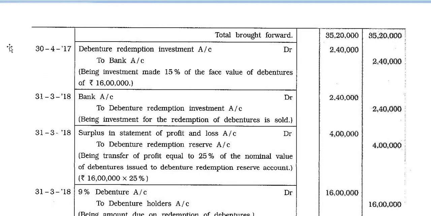Now 30 April 2017, debenture redemption investment account debit 2,40,000 to bank account 2,40,000, being investment made of 15% of the face value of debentures of rupees 16 lakh. 31st March 2018, bank account debit 2,40,000 to debenture redemption investment account 2,40,000, being investment for the redemption of debentures is sold. 31st March 2018, surplus in statement of profit and loss debit 4 lakh to debenture redemption reserve account 4 lakh, being transfer of a profit equal to 25% of the nominal value of debentures issued to debenture redemption reserve account, 16 lakh into 25%.